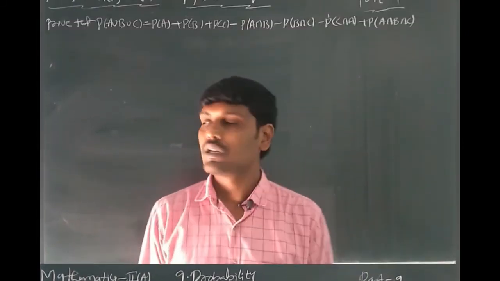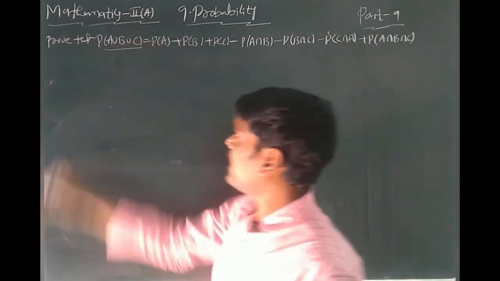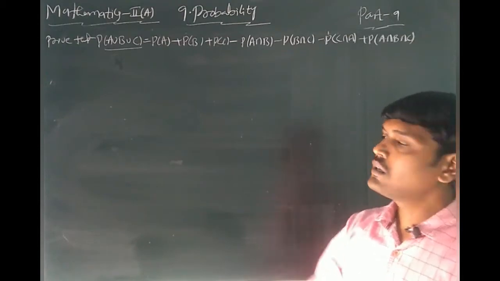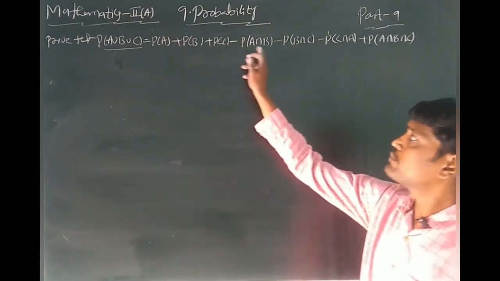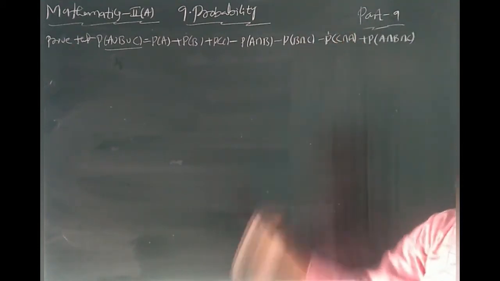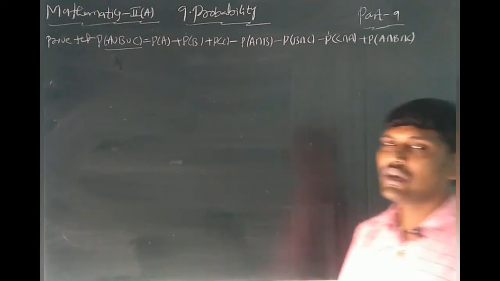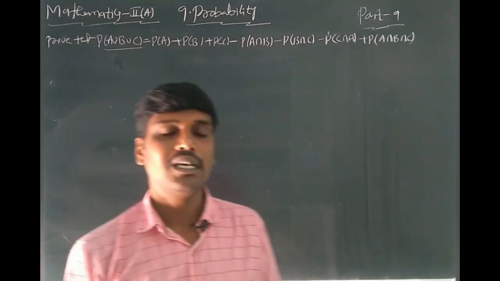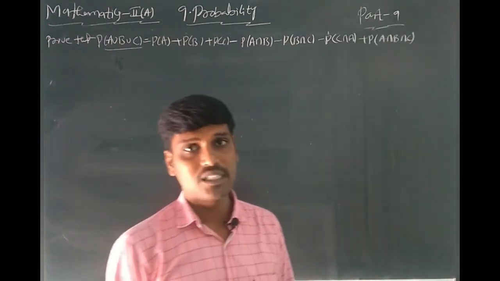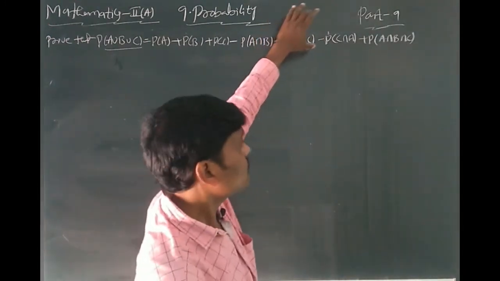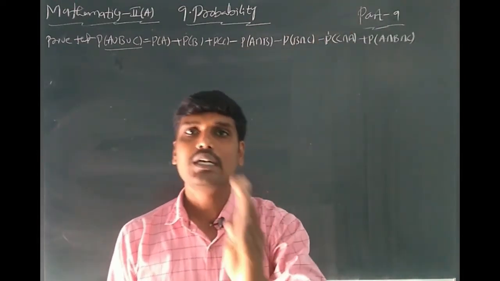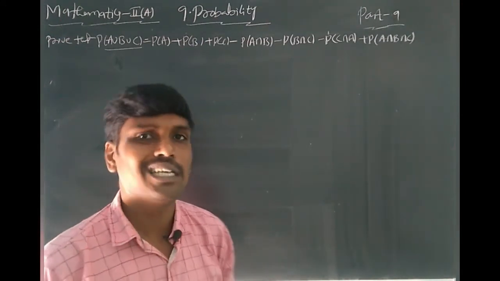Next problem is prove that P of A union B union C is equal to P of A plus P of B plus P of C minus P of A intersection B minus P of B intersection C minus P of C intersection A plus P of A intersection B intersection C. This is also a very important 4 marks problem in the IB examination. This proof you can do by using the addition theorem of probability.